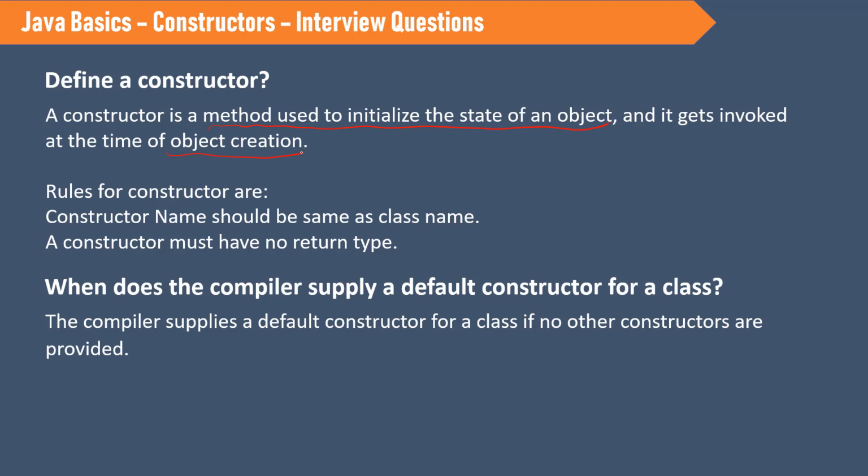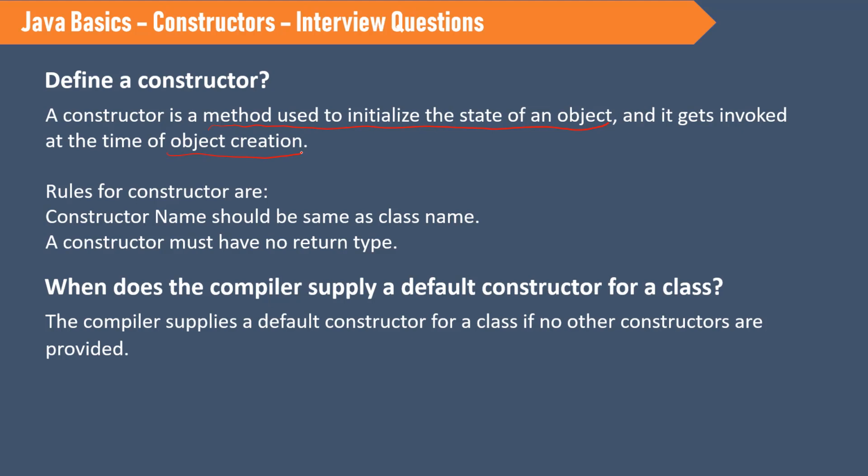What are the rules for a constructor? The first rule is the constructor should have the same name as that of the class name. And the second one is the constructor should not have any return type. That is the difference between a method and a constructor. Methods will have a return type, but constructors won't have any return type. And moreover, the constructor name will be the same as that of the class name.